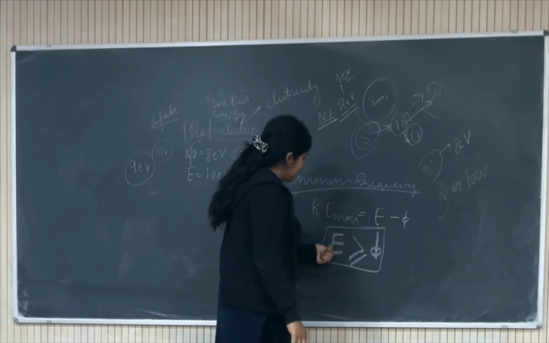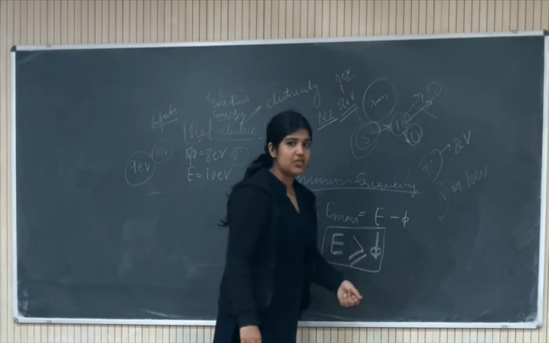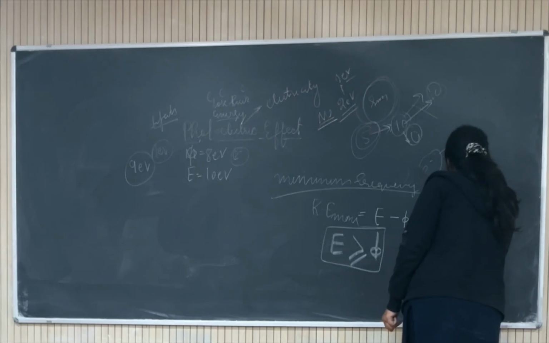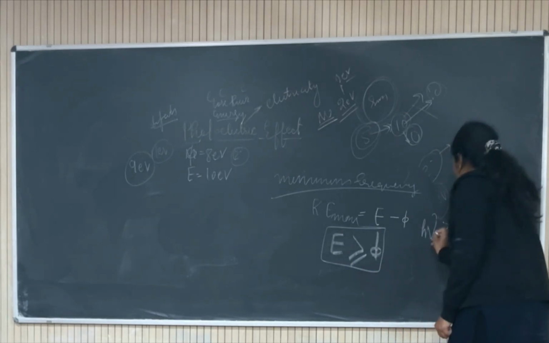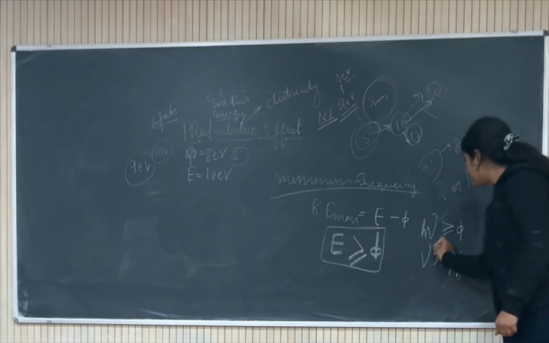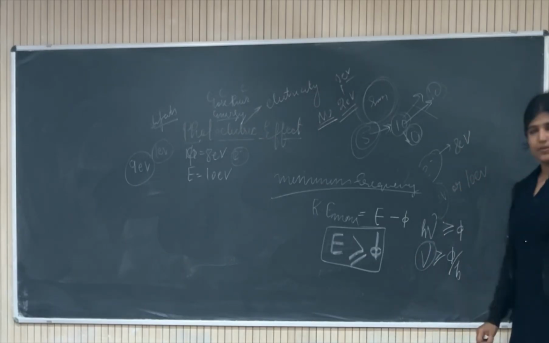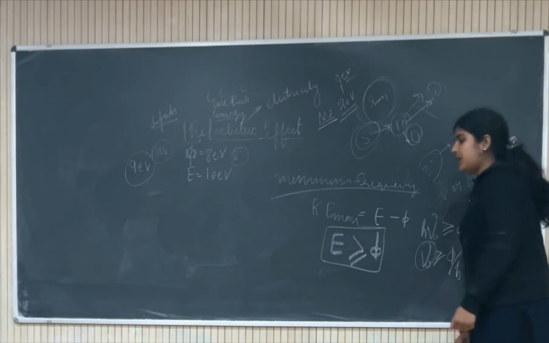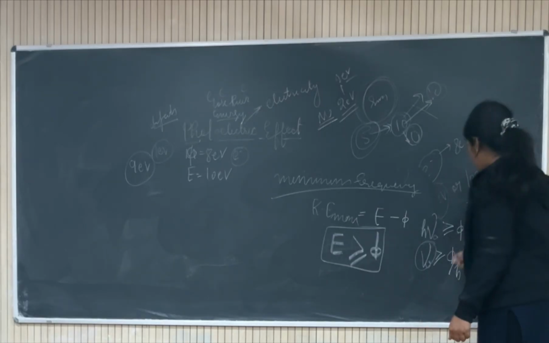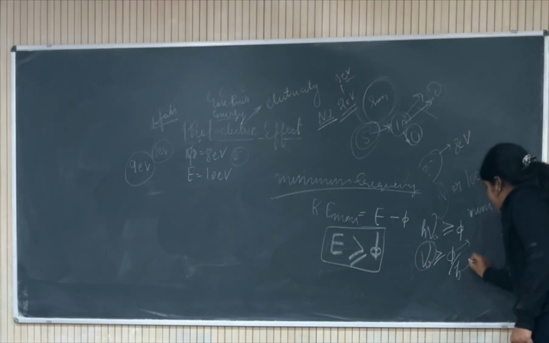So from this condition, you can say that phi, the work function, is the minimum energy that should be given. And from here we have E equals h nu. h nu should be greater than or equal to phi. So nu will be greater than or equal to phi by h, where this nu is the threshold frequency. You can write it as nu naught. Nu naught is the minimum frequency, called the threshold frequency, that should be given to eject out the electron, and phi is the work function, and h is the Planck constant.